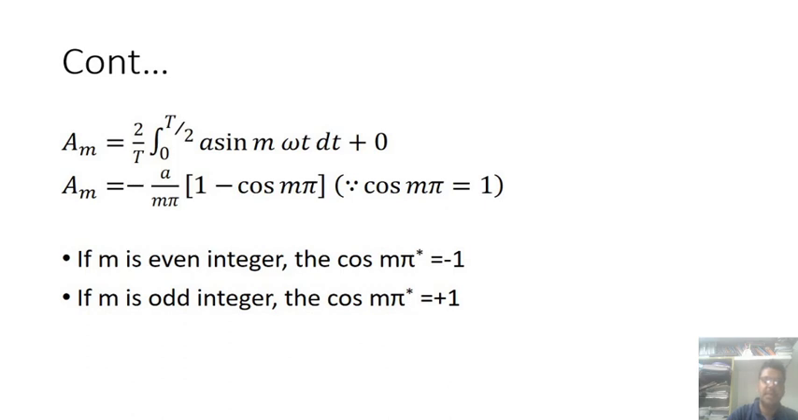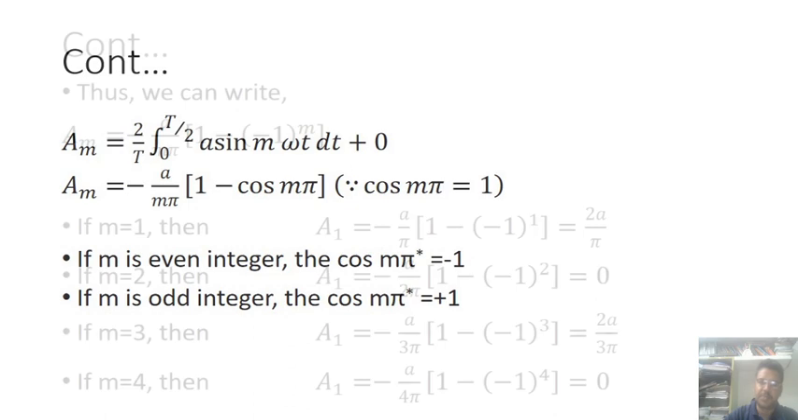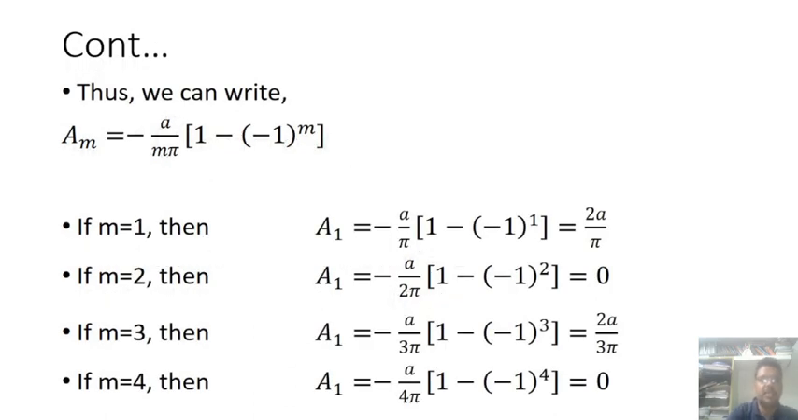If m is an even integer, then cos of m pi is equal to 1. If m is an odd integer, then cos of m pi is equal to minus 1. Then we can write these equations as Am is equal to minus a by m pi times 1 minus minus 1 to the power of m. Now for these equations, if m is equal to 1, what happens? It is 2a by pi. If m is equal to 2, what happens? A2 becomes 0. If m is equal to 3, it is equal to 2a by 3 pi.